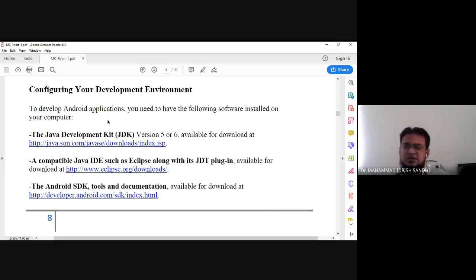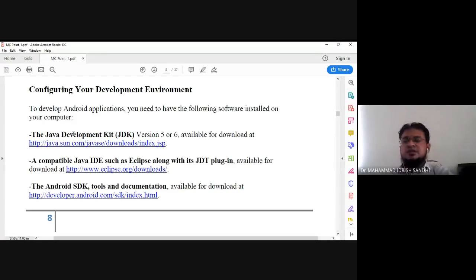Available for download at sun.com Java SE download index.jsp. So this is the first requirement. If someone asks what the prerequisite is to start Android application development on our PC or laptop, this is the first requirement, the Java Development Kit, which we are used to calling JDK.